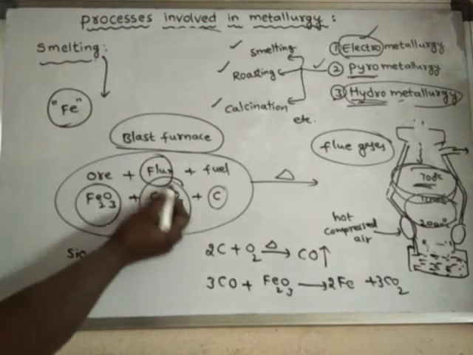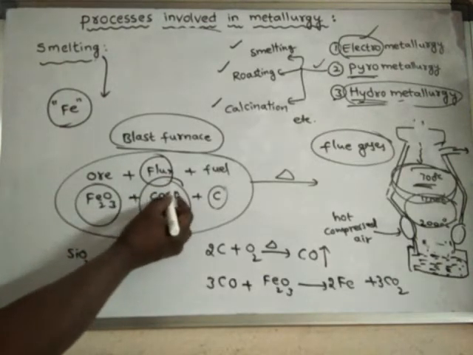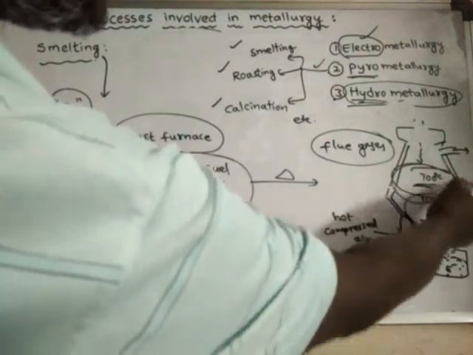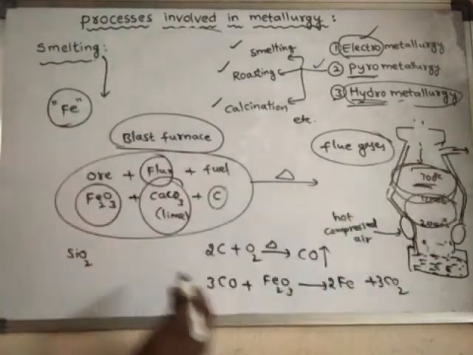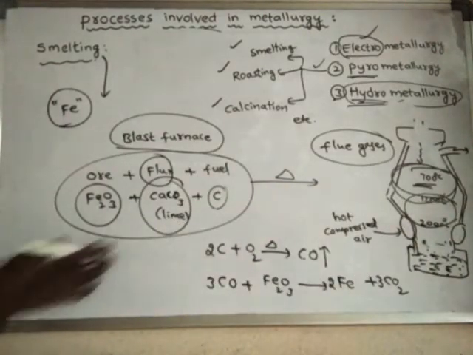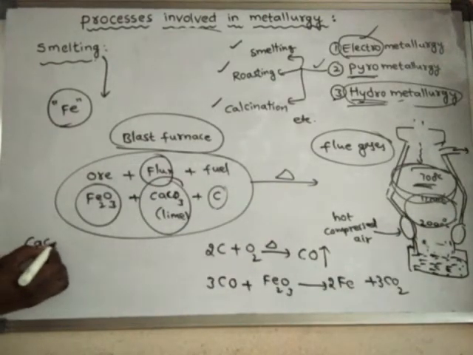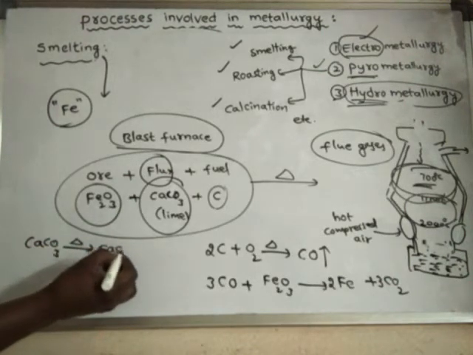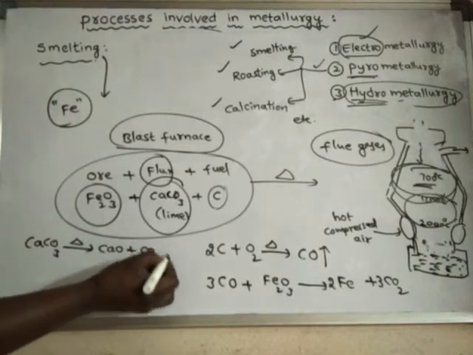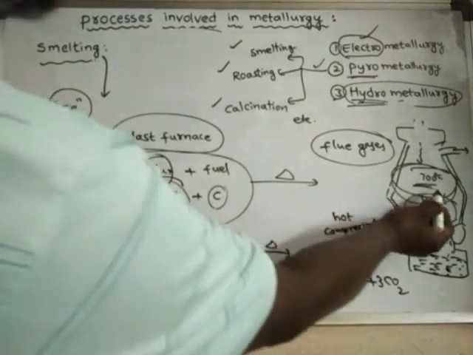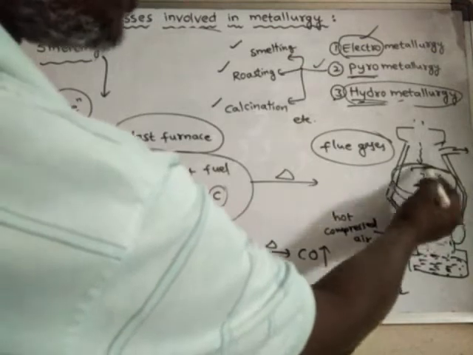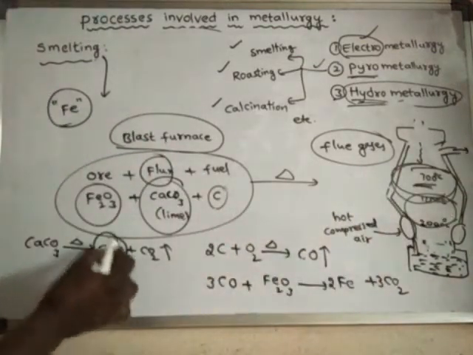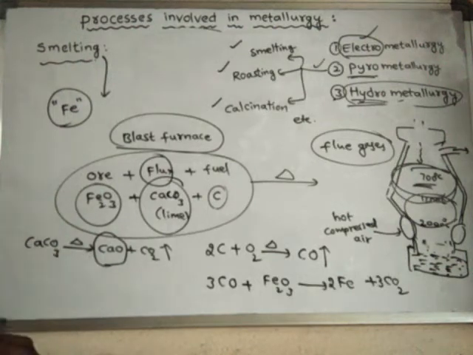At this high temperature, this calcium carbonate, or lime, breaks down and liberates carbon dioxide gas, which escapes. What is left over is solid calcium oxide, known as quicklime.